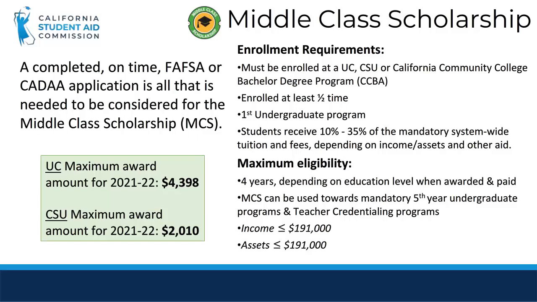Additionally, students' income and assets must be less than or equal to $191,000 for the 2021-2022 year. Remember, students are also considered for middle class scholarship upon successfully completing an on-time FAFSA or DREAM Act application. No additional application is needed. Sometimes students do not apply for aid because they believe their family makes too much money to get an award, but that is not always the case. It is important that we encourage all students to apply for financial aid early so that they get consideration for all programs.